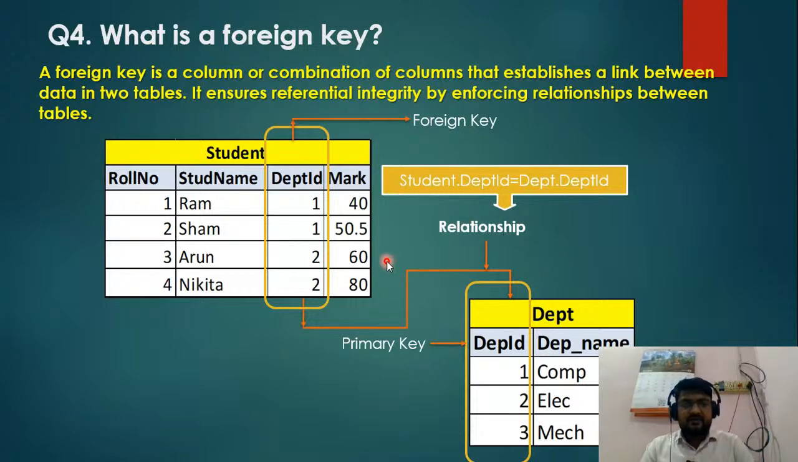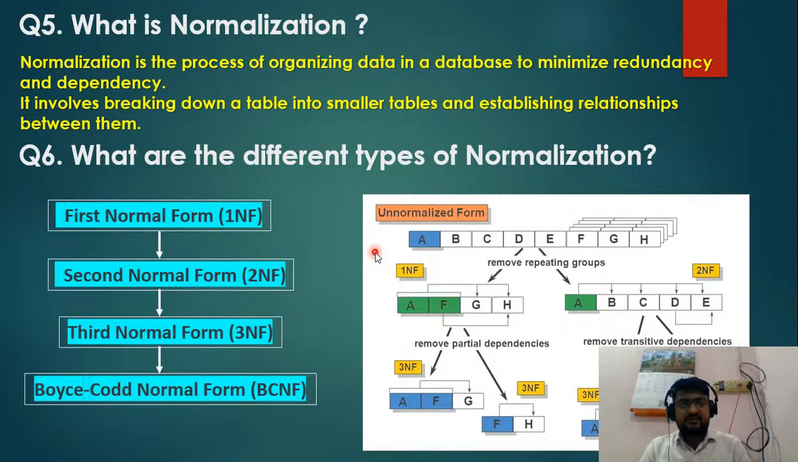So then the next, question number 5, what is normalization? Basically, this is again an important question that will be asked during the interview. Normalization is a process of organizing the data in a database to minimize redundancy and dependency. It involves breaking down a table into smaller tables and establishing the relationship between them.